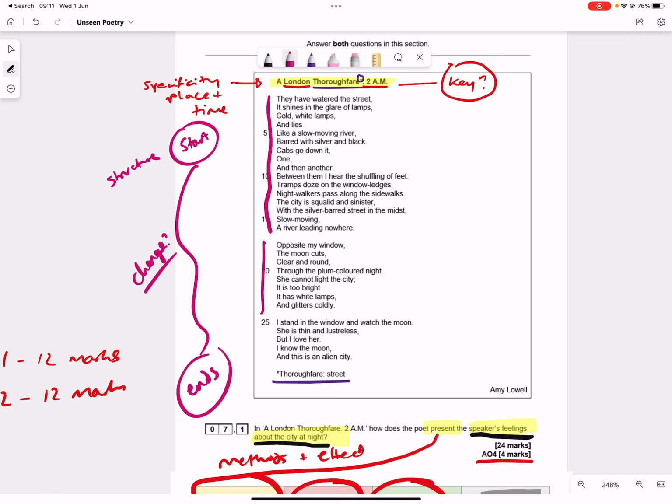We get some contrast here. I think that's quite interesting, with something far away from the city, which ironically or paradoxically feels closer. And then it concludes by using this metaphor. This is an alien city, and it's a very strange word, alien, for something that's terrestrial and grounded in the earth. So that's quite significant, and we'll come back to that.